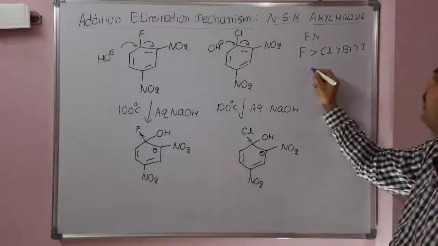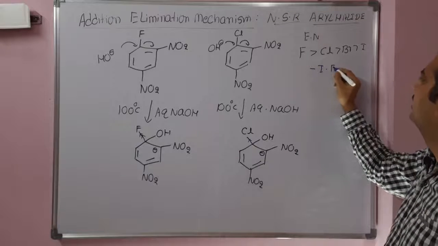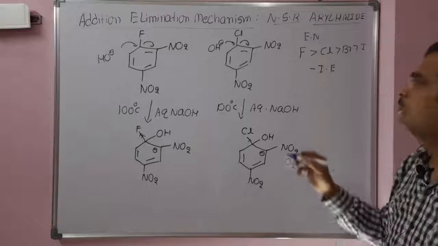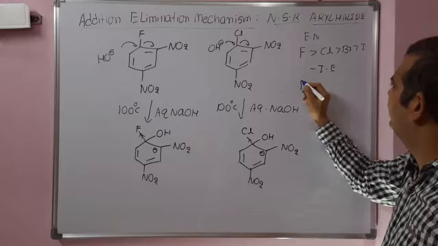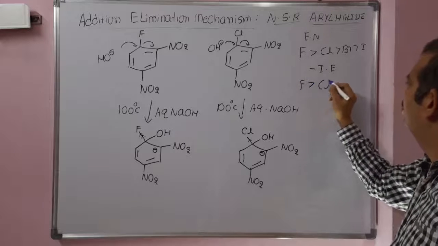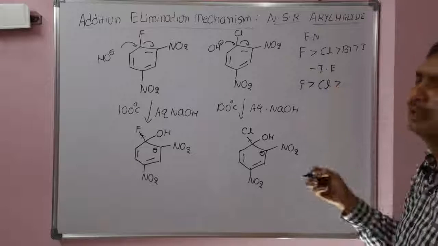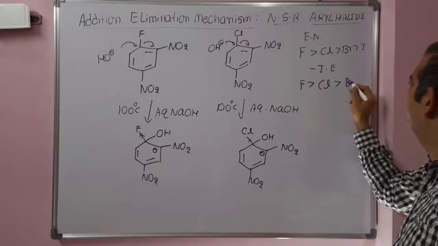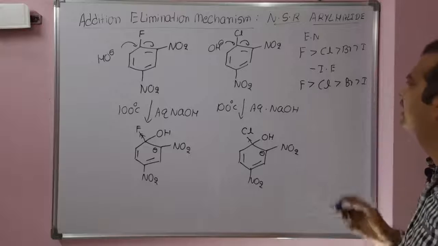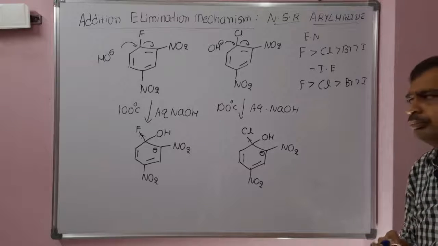Coming to the negative inductive effect order, since the electronegativity of fluorine is more, the negative inductive effect is also more. Fluoro has higher negative inductive power than chloro, than bromo, than iodo. Iodo has the least power.